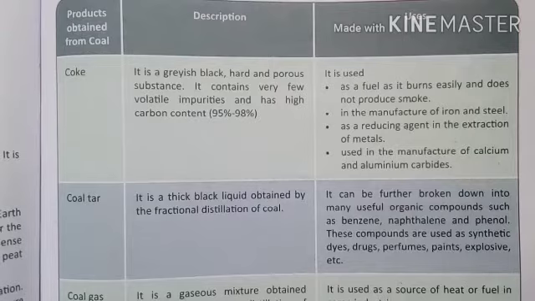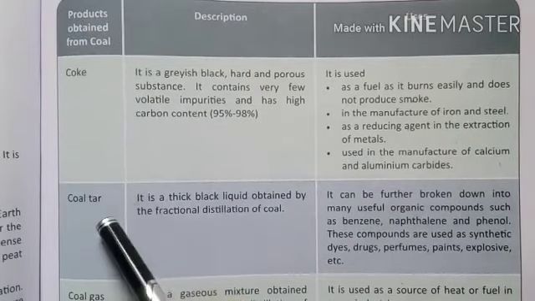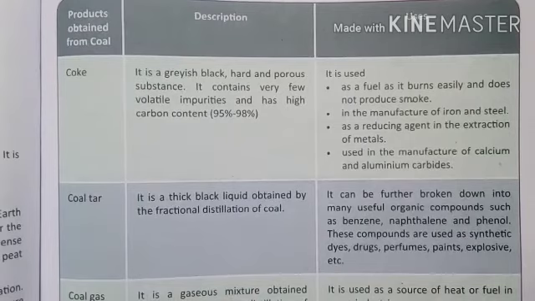Okay, so in today's video we have discussed peat, lignite, bituminous coal and anthracite. These are all the types of coal, and when we do destructive distillation with coal, we find coke, coal tar, coal gas and liquor ammonia.